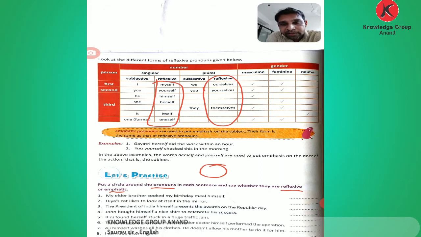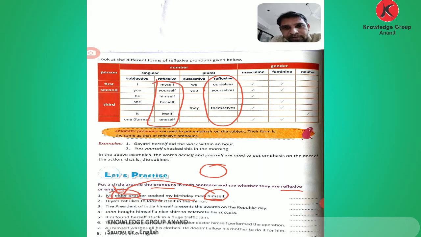Now let's see the first one. My elder brother cooked my birthday meal himself. Here we talk not about me but about my elder brother. He cooked my birthday meal himself. So here the stress is on himself, meaning my elder brother.